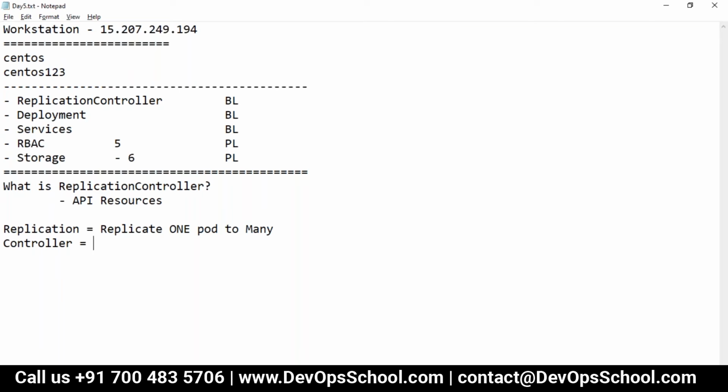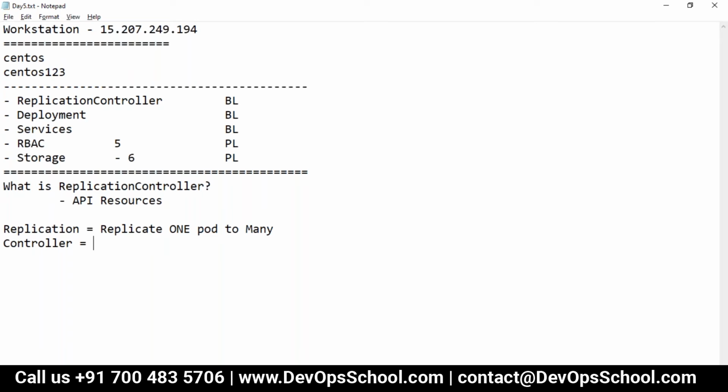So now, what is the controller doing here? Guys, does anyone remember what the job of the controller is? What is the job of a controller? Anyone remember? Observe and see if everything is running. Yeah, so it keeps controlling something.